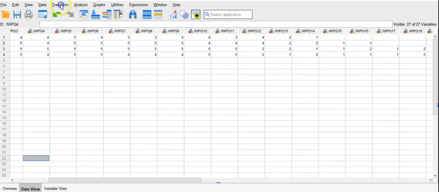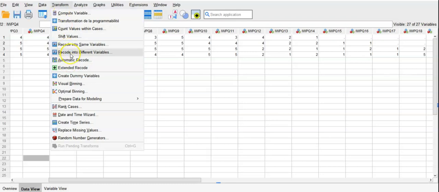Go to Transform, and then Recode into Different Variables. I recommend this way, because when you recode into the same variable, your previous variables will be erased, so you cannot verify if it is correctly reversed. It's better to create another column with Recode into Different Variables, so you can verify after the process that everything is correctly reversed.